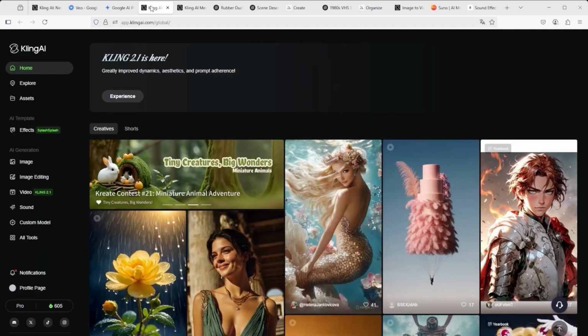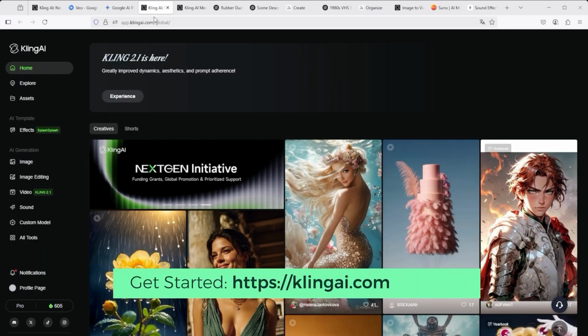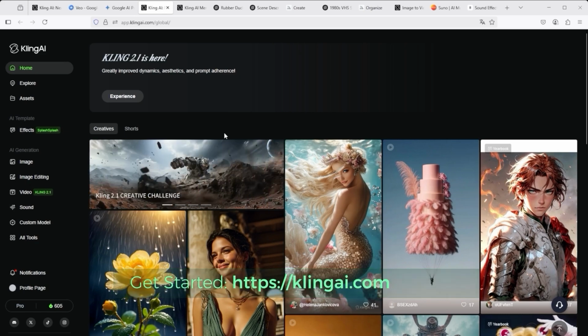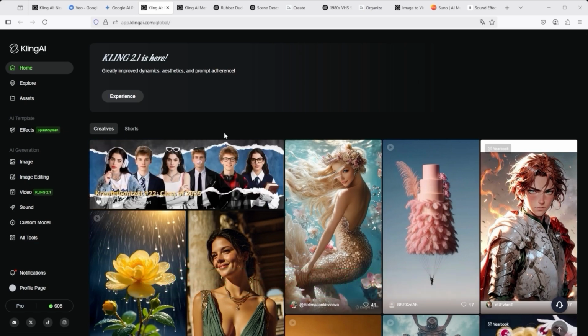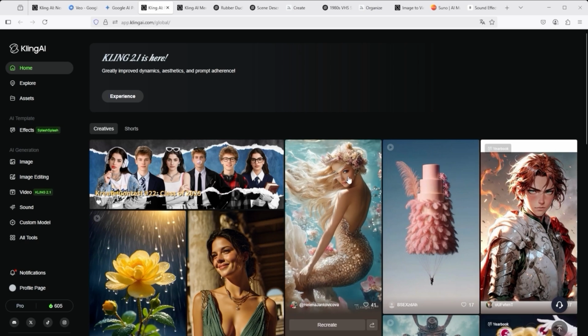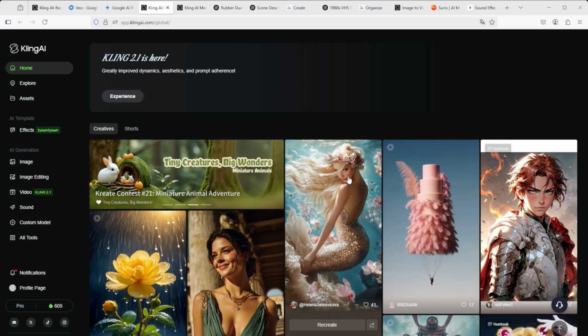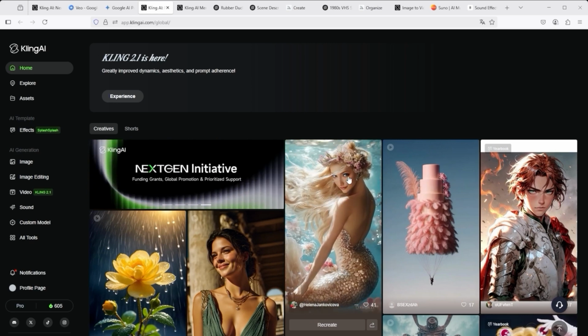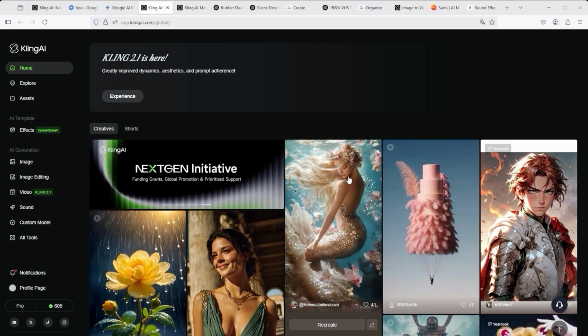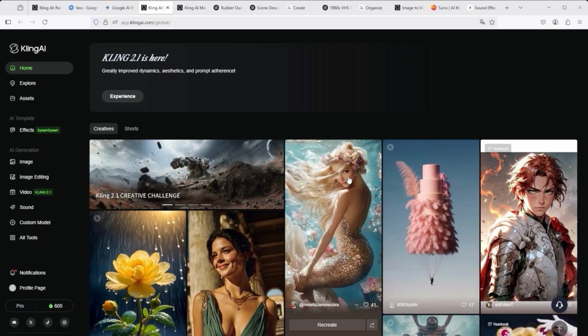Kling makes it much easier for its users. Just go to klingai.com, sign up, choose a plan, and you're ready to go. Admittedly, the integration of sound into the videos and the very lifelike realization in Veo 3 based on a single prompt are very unique. You can't argue with that. But Kling also has a lot to offer in terms of video quality.